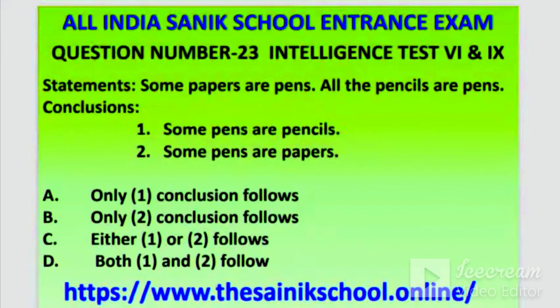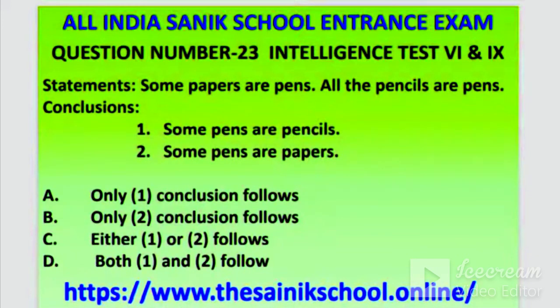Question number 23. Some papers are pens, all the pencils are pens. So the conclusions are: some pens are pencils, some pens are papers. Which conclusion is correct? Only one, only two, either one or two, both 1 and 2. Which one is the correct answer?